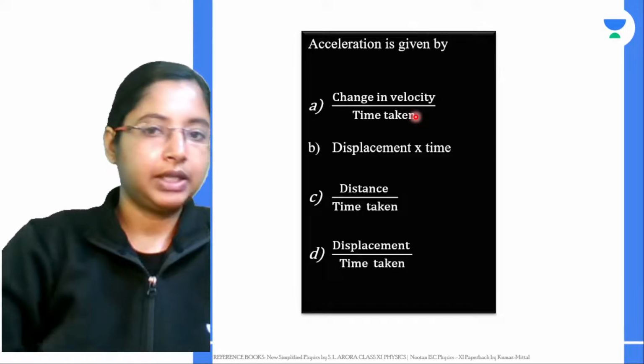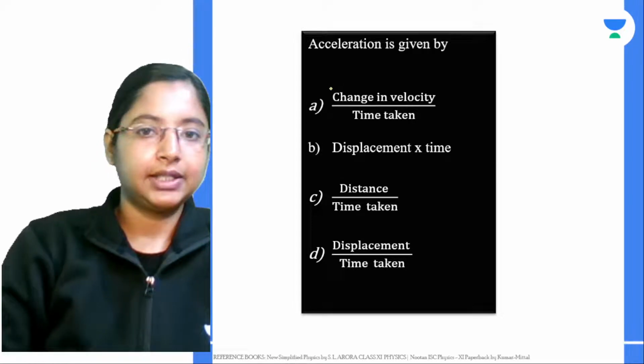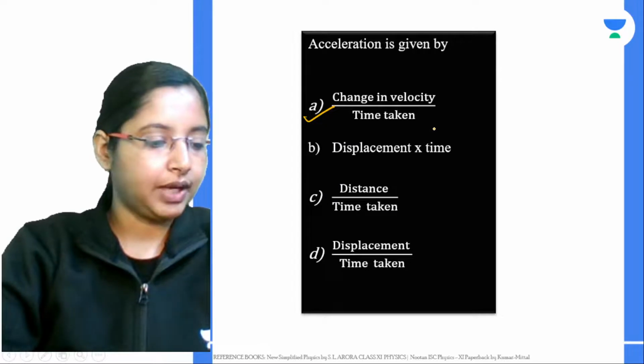Okay, you guys can give the answer now. Acceleration is given by basically change in velocity by time. Okay, that gives you acceleration.